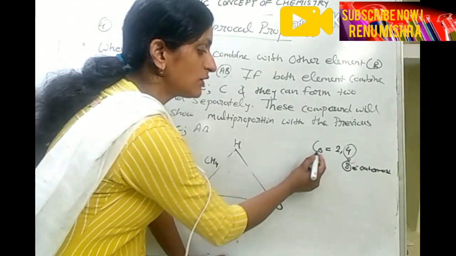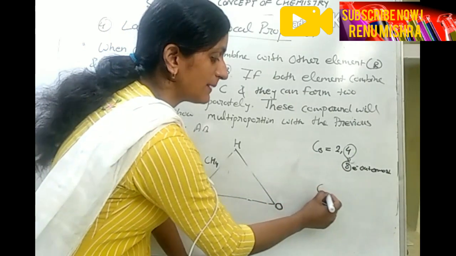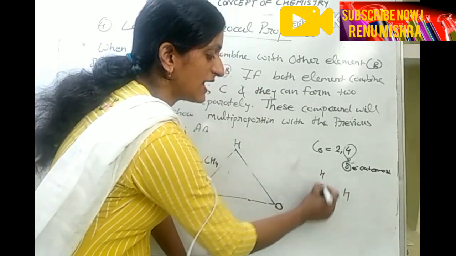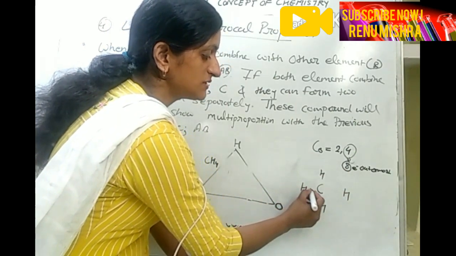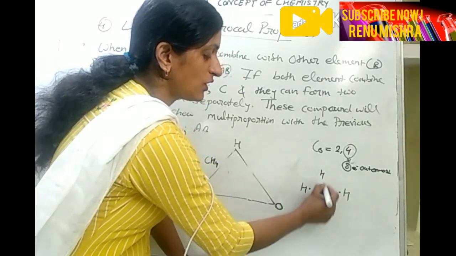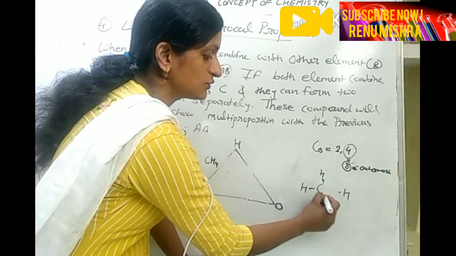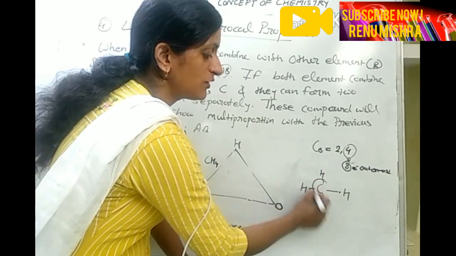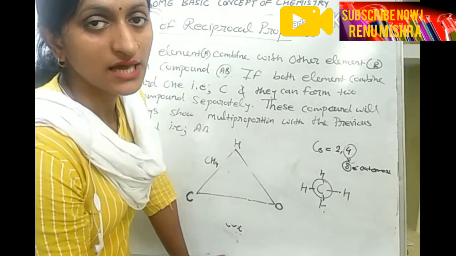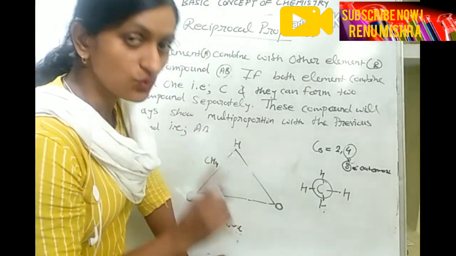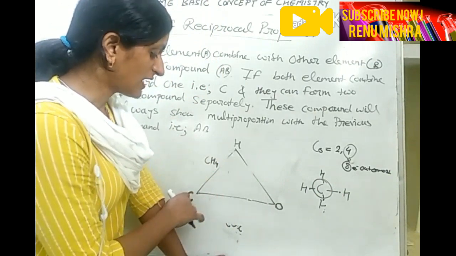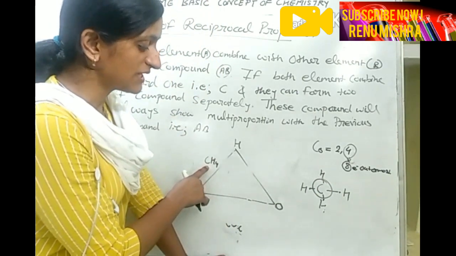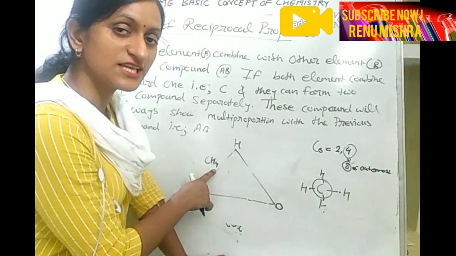So because of this requirement, carbon will combine with 4 other hydrogen atoms. Hydrogen will give 1 electron each, so a total of 4 electrons hydrogen will give in the outermost shell, so that carbon can complete. That is why carbon will combine with hydrogen and change into CH4.